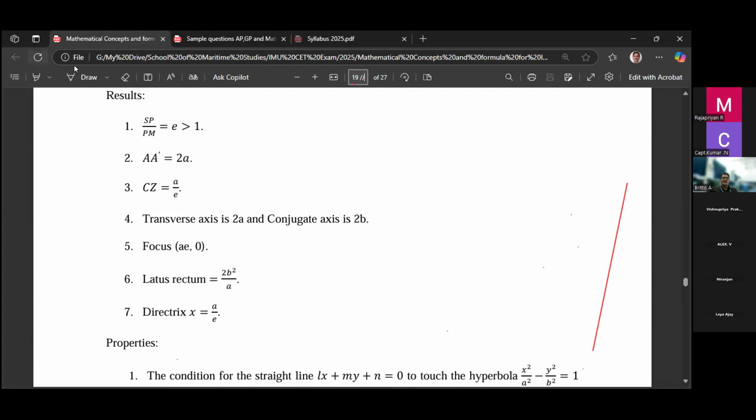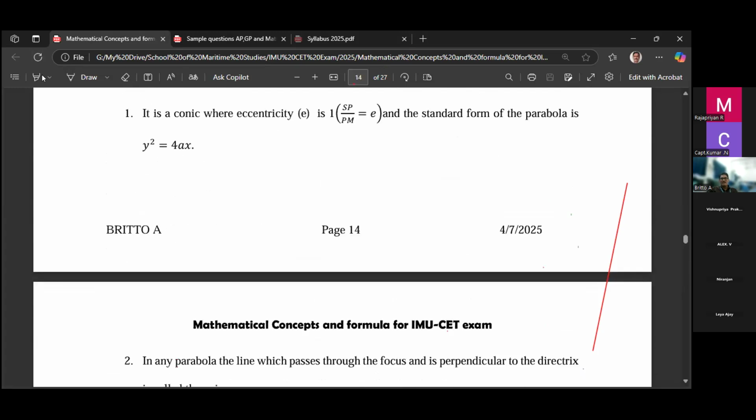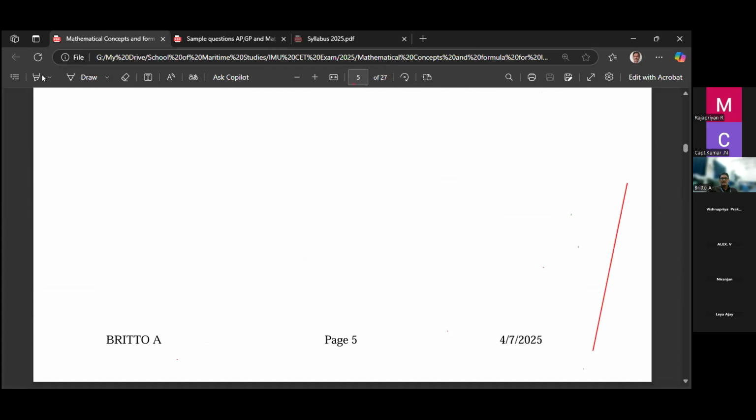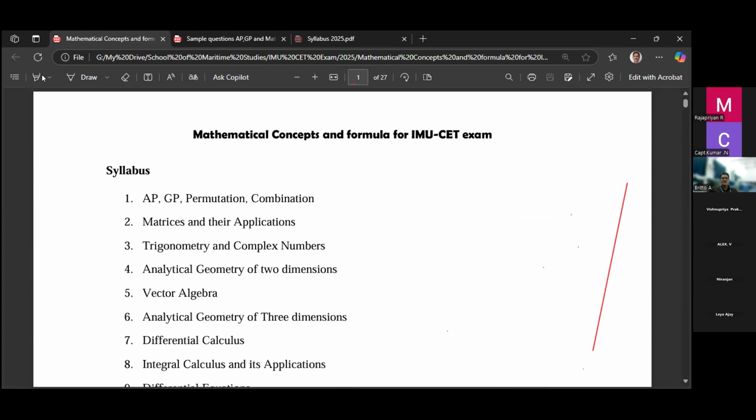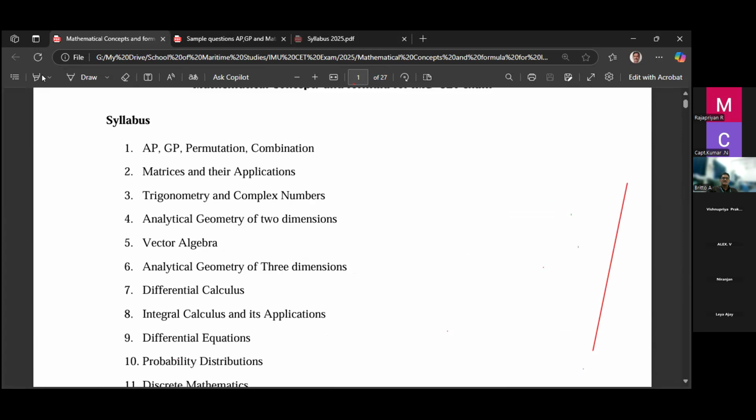Here I covered the first topics today. We were allotted only 1 hour. So in this 1 hour, I could cover the first topic, AP GP, permutation, matrices and their applications, trigonometry, complex numbers, then the fourth one, analytical geometry of two dimensions. So today I covered these four topics, right? We cannot do problems, but I explained the concepts. If you know the concept, you can do the problem, right? I'll share these concepts in your WhatsApp group later.